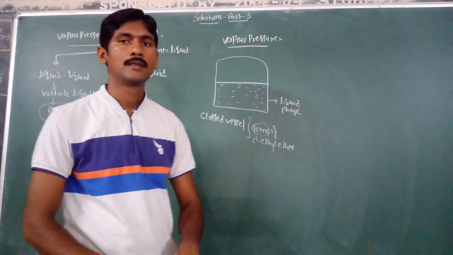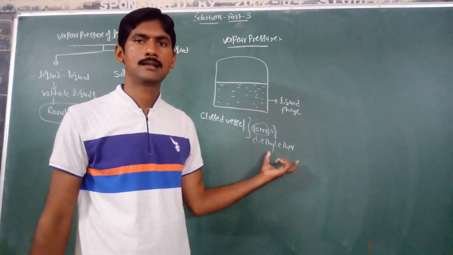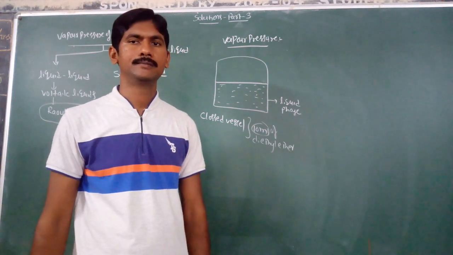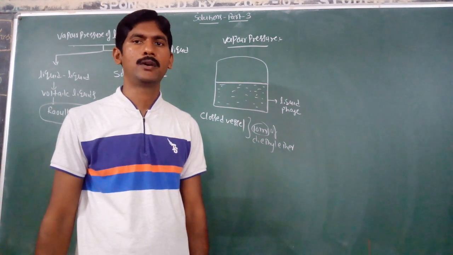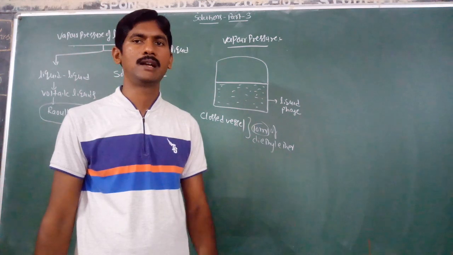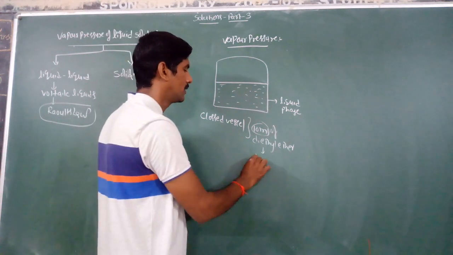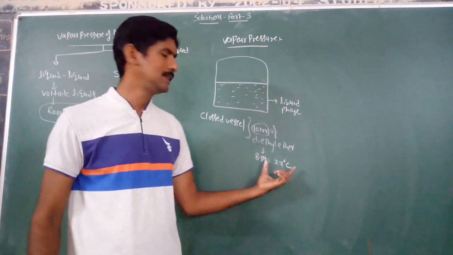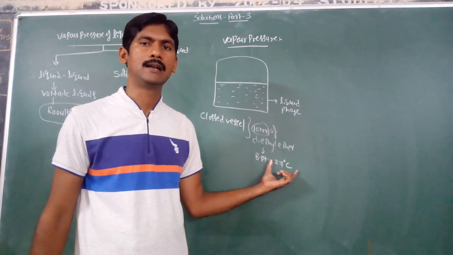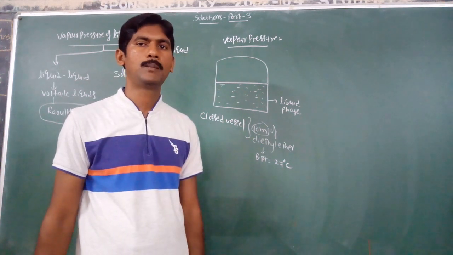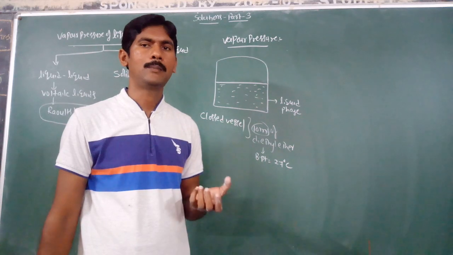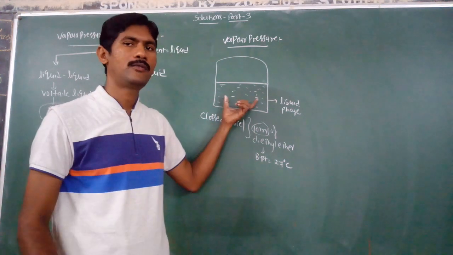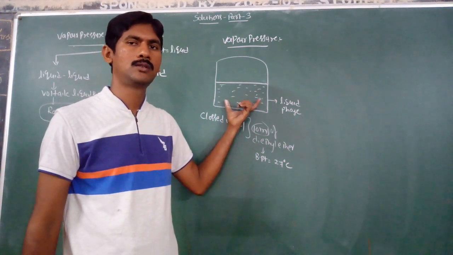You know that diethyl ether is an important solvent used in the laboratory. It is highly volatile because its boiling point is close to room temperature. The boiling point of diethyl ether is 27 degrees centigrade. If you open the bottle cap, it will easily vaporize. So 10 ml of diethyl ether is filled in this closed vessel.